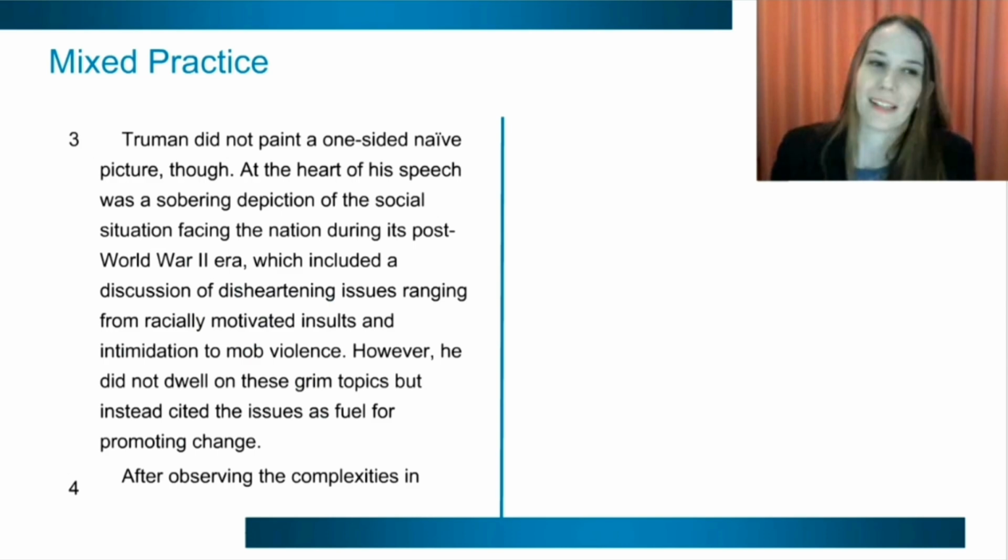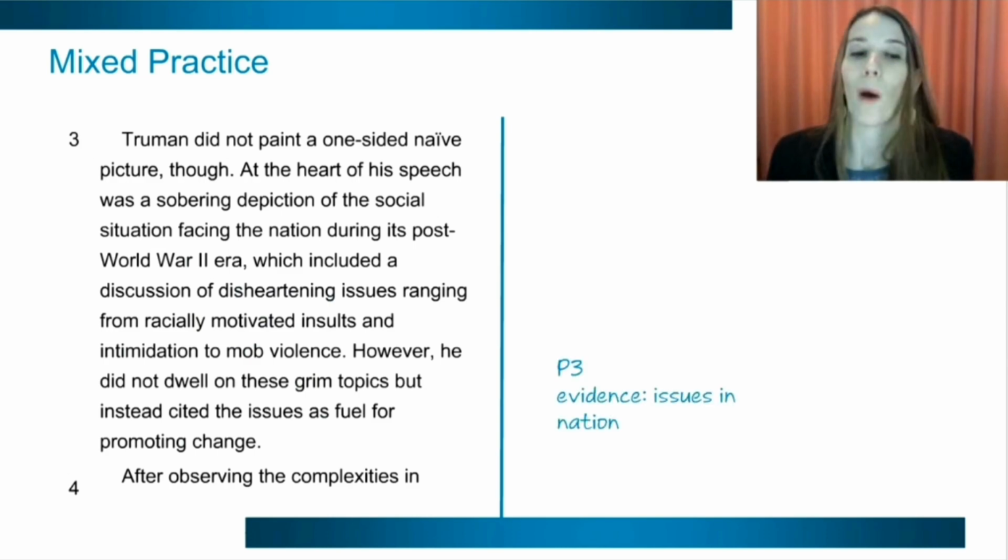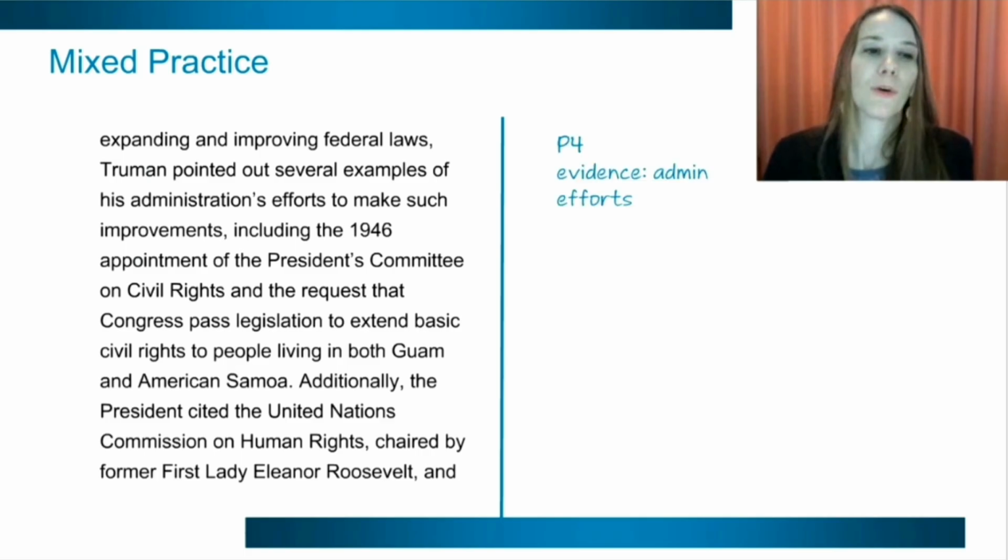Now we got a contrast. It says, well, Truman didn't just provide a one-sided view, though. There are, in fact, quite a few issues. So here's some evidence for why this needs to be addressed. The author points out that some of the reasons that Truman brings this up is to show that, well, here are some reasons for needing to repair this schism that is being talked about. Okay. Now the author says, well, here's more evidence. So then Truman points out the administrative efforts.